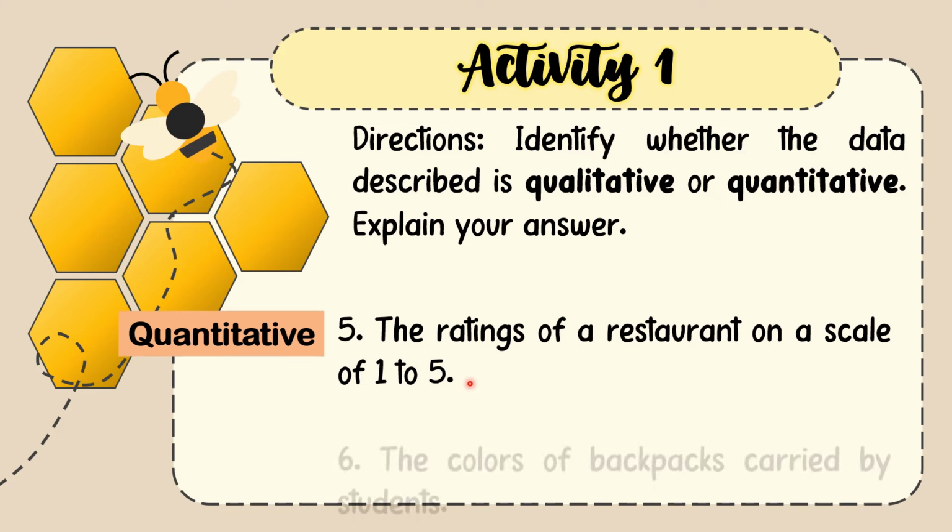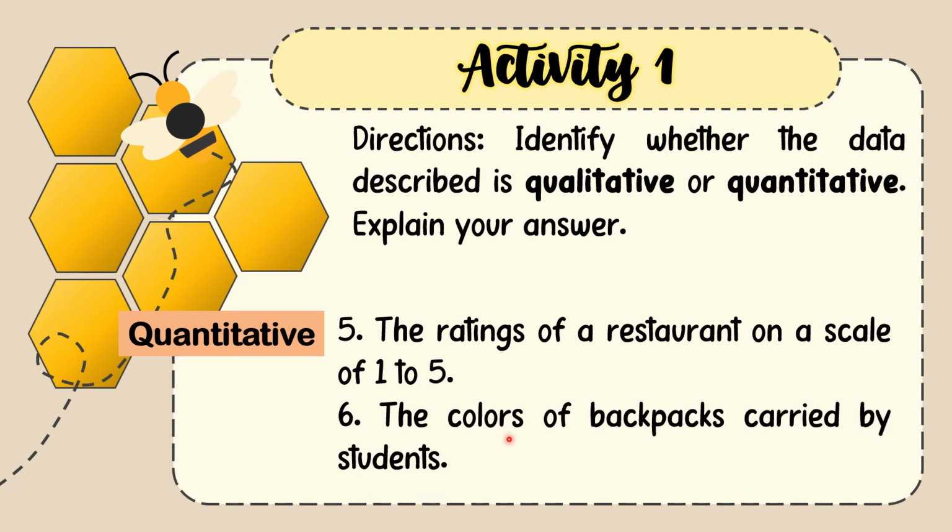For number 6, we have here the colors of backpacks carried by students. Number 6 asked us for colors, and colors are represented by non-numerical data like red, blue, yellow, green. So those are what we call qualitative data.